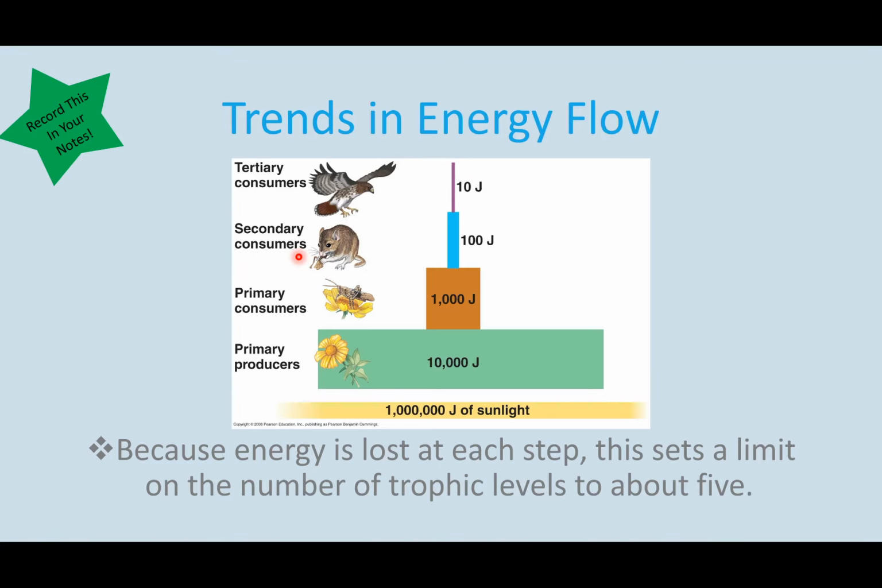So because there's less energy available, that means there's fewer organisms that can survive at that level. If you look at the hawks in the tertiary consumers, there can only be so many hawks because they need to consume a large number of mice or rodents to get enough energy for their bodies to survive. So you can only have so many because the amount of energy available to them is low. That's why you'll see more herbivores or more insects, because they have lots of plant life to gain that energy from.